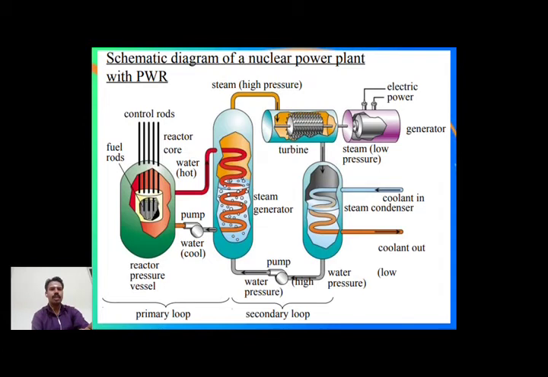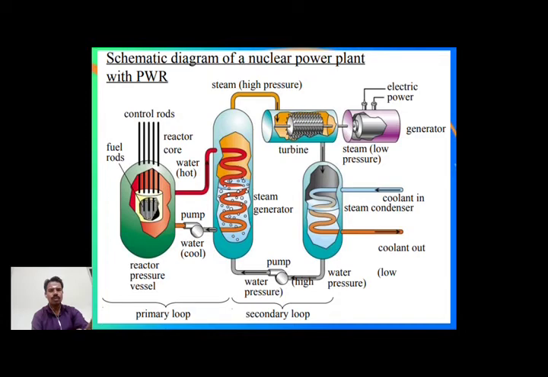It is a schematic diagram of the nuclear power plant. Before going to the session, you must understand what the components are. The reactor, and then the water pump, hot water, bottom side cold water, steam generator, turbine, electrical generator, and then the condenser. Bottom side, another one is water. It is a high pressure side water pump. We can use it here.